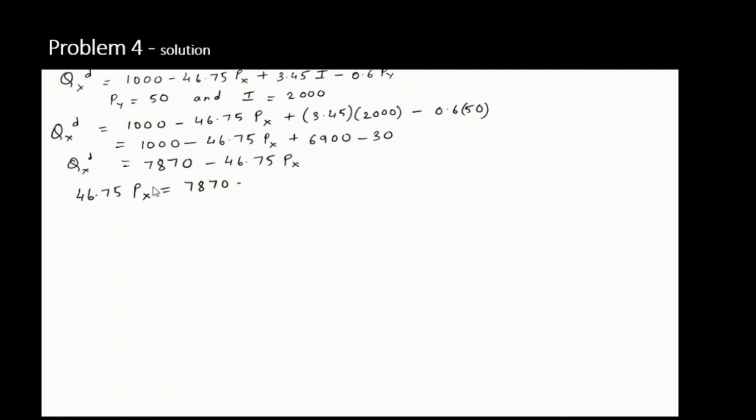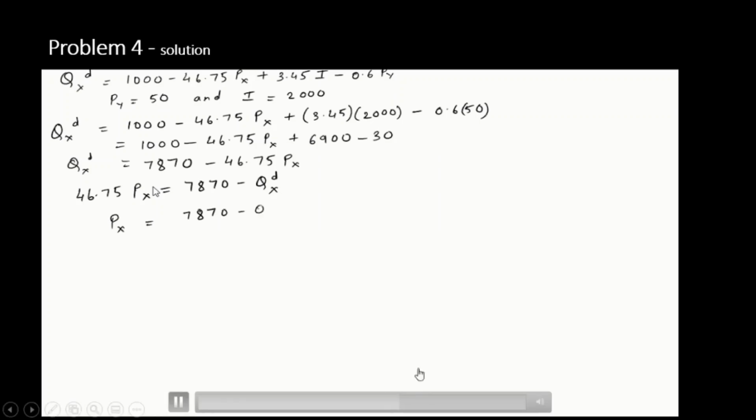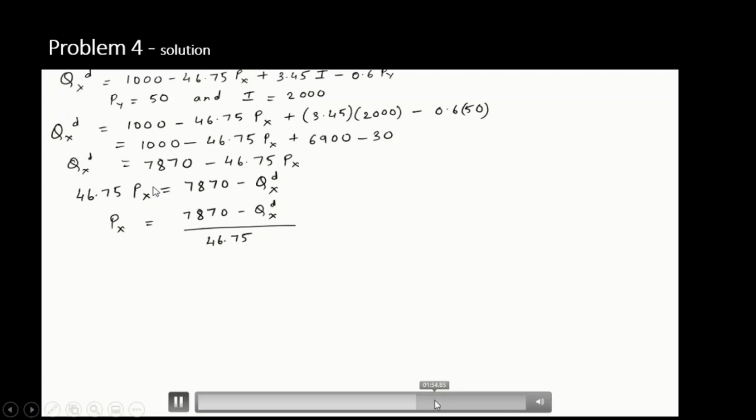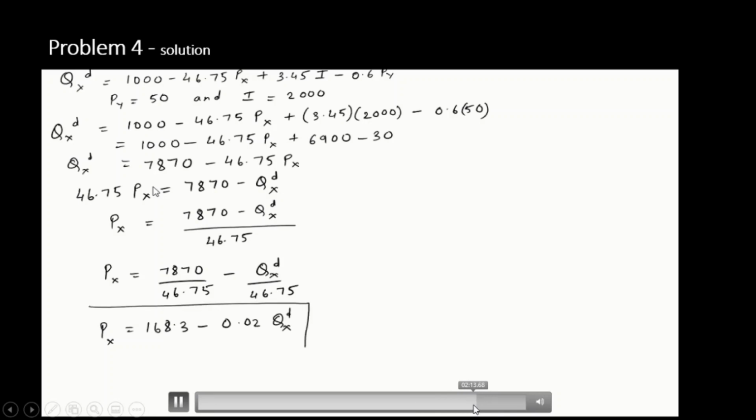So I'll take my Px on the left hand side of the equation and put Qx on the right hand side. My Px is going to be 7870 minus QXD, the whole thing divided by 46.75. Simplify it a little bit further, and I get something like this.